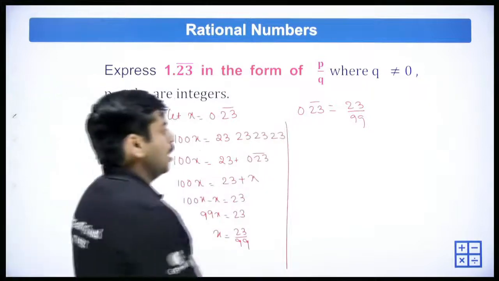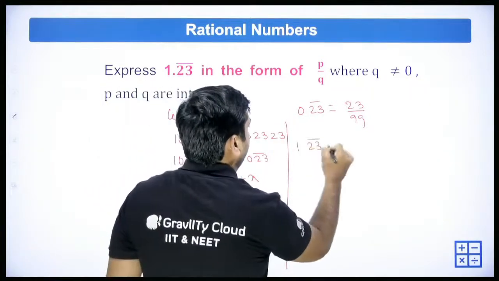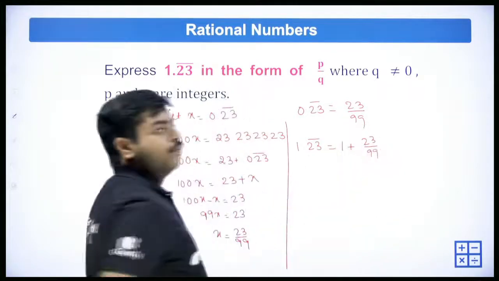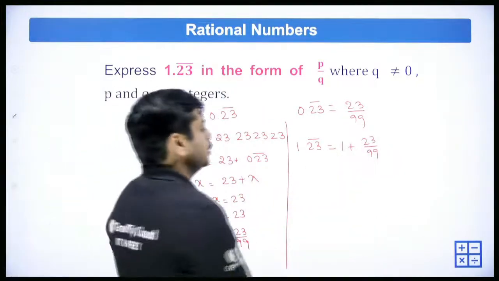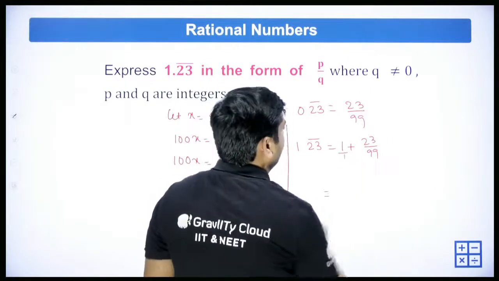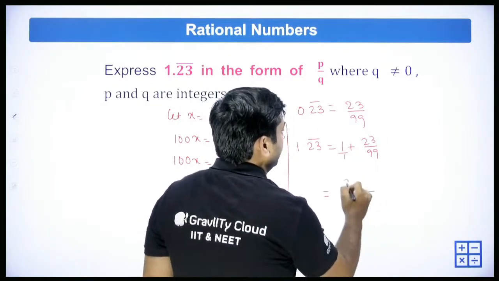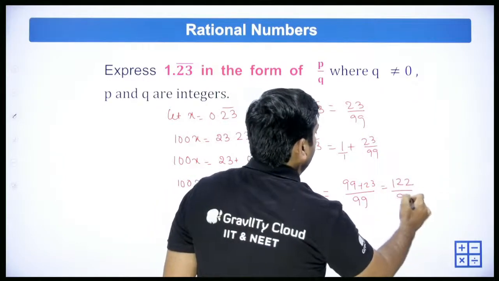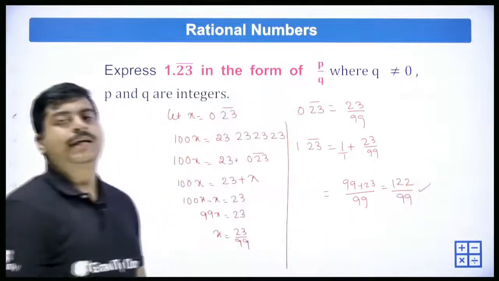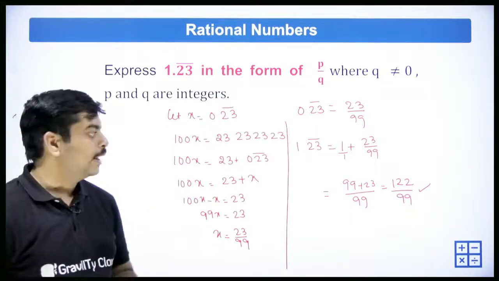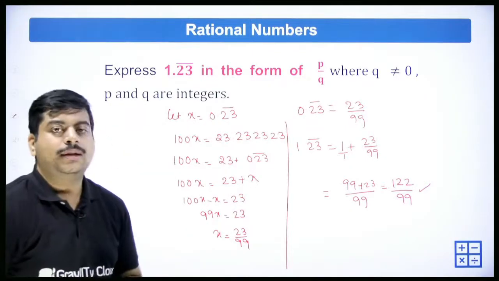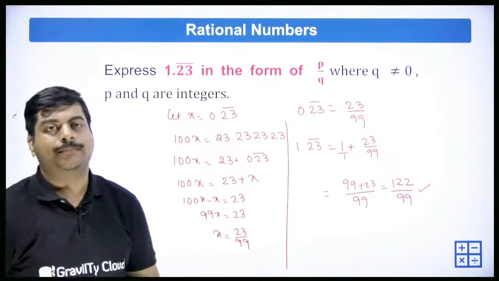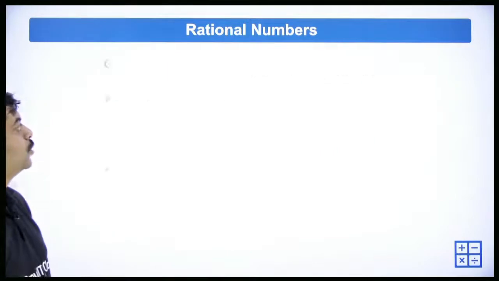1.23 bar. We need to write for 1.23 bar, which is 1 plus 23 by 99. So if you add these two, if you take LCM, 99 plus 23, which will give you 122 by 99. Clear? Okay, so this is how you can convert the recurring decimal number to a P by Q form of rational number. Correct? Let's move for the next question.